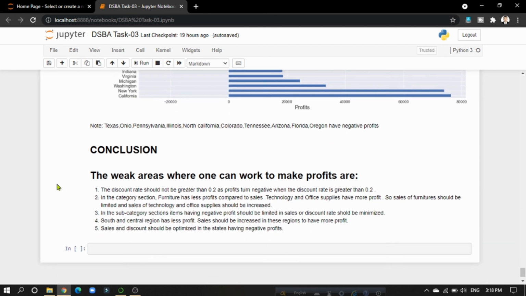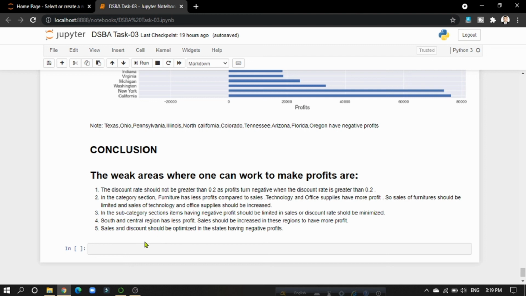We can conclude that the weak areas where one can work to get more profit are: number 1, the discount rate should not be greater than 0.2, as profits turn negative when the discount rate is greater than 0.2. And then in the category section, the furniture has less profits compared to sales. Technology and office supplies have more profits. So sales of furniture should be limited and sales of technology and office supplies should be increased.